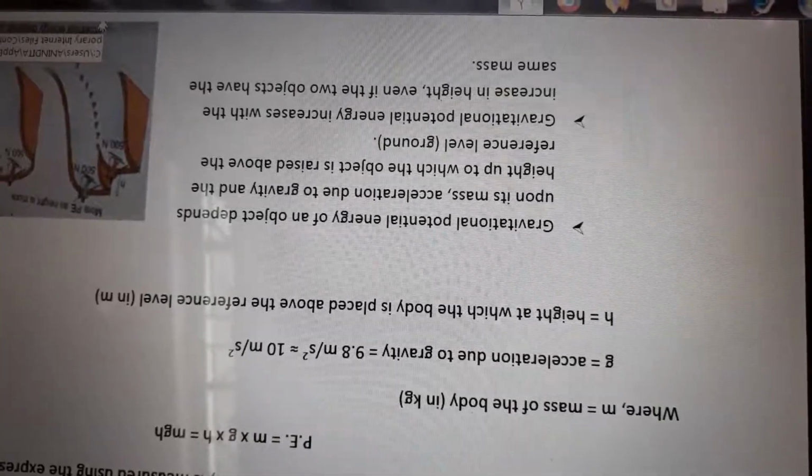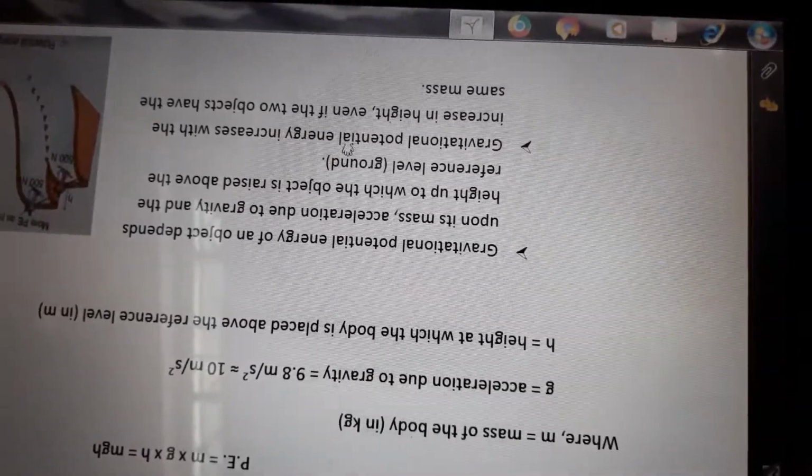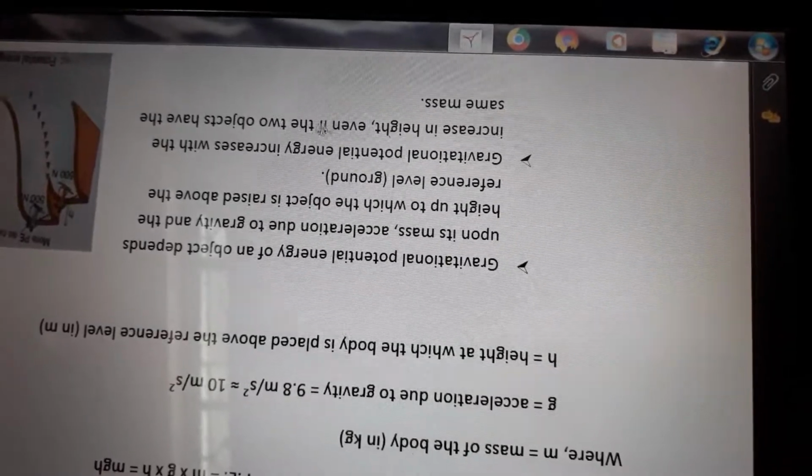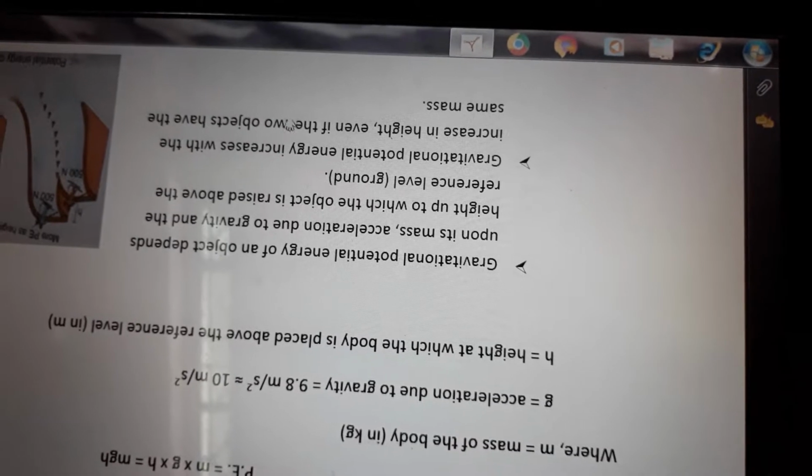Now let's see this expression: potential energy equals mgh. Gravitational potential energy of an object depends upon its mass, acceleration due to gravity, and the height up to which the object is raised above the reference level. We always consider the reference level as the ground. Gravitational potential energy increases with the increase in height because it is directly proportional to the height. So if the height is increasing, the gravitational potential energy is also increasing.